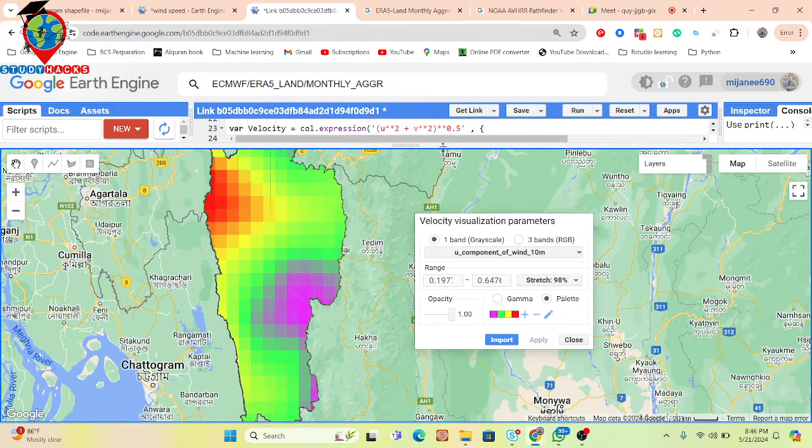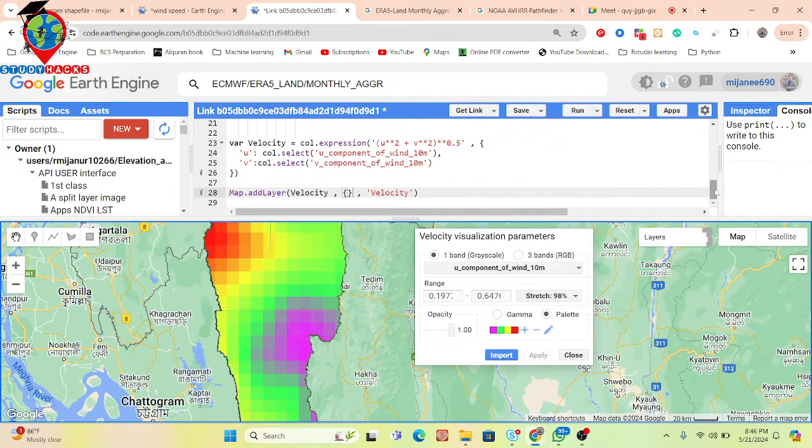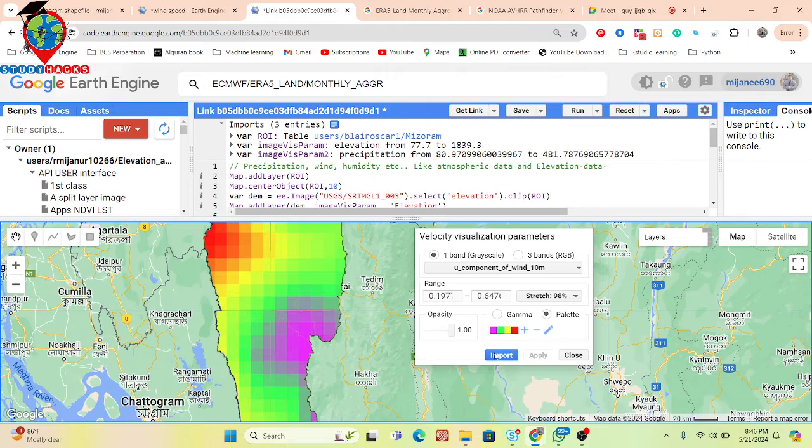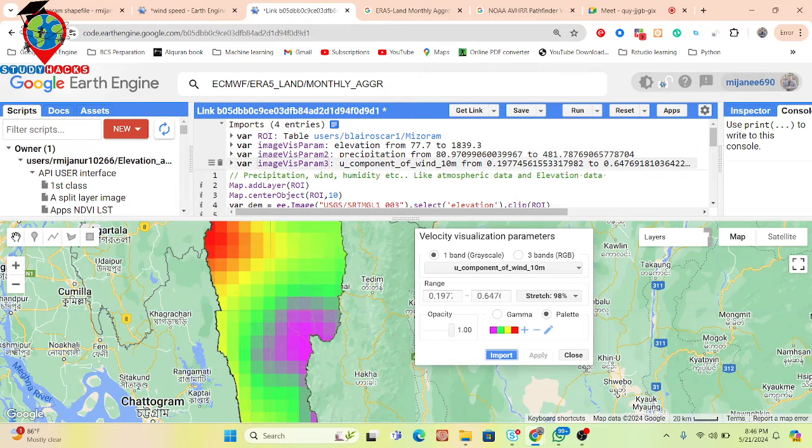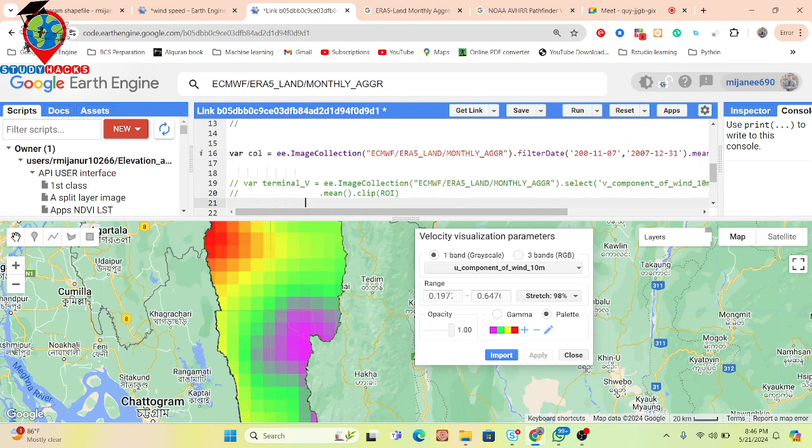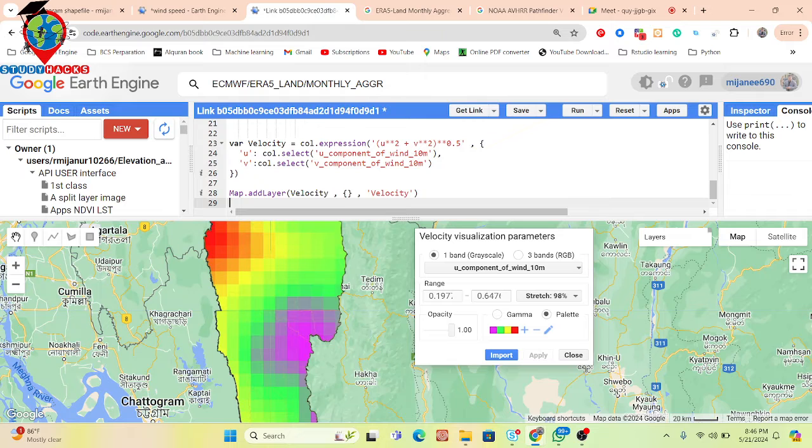So I simply import this wind velocity map in here. Just simply import the visualization. Simply copy and further paste in here. Just paste.